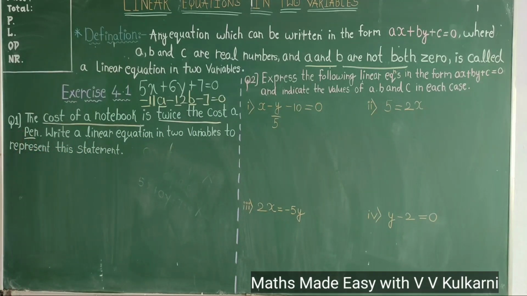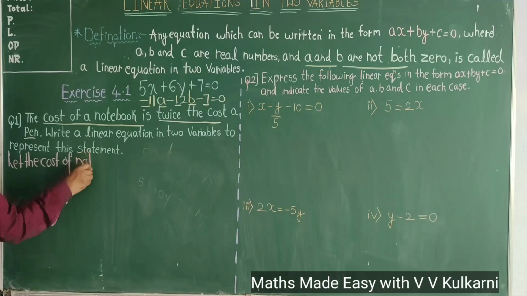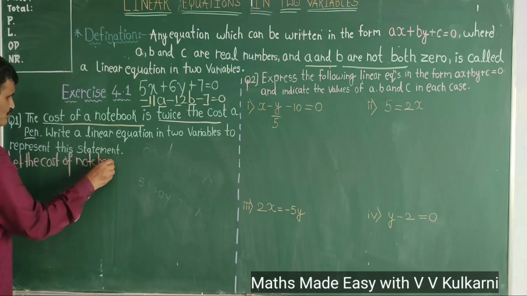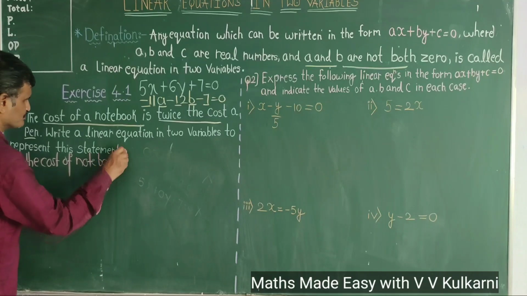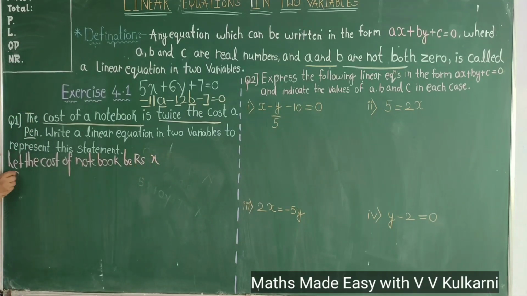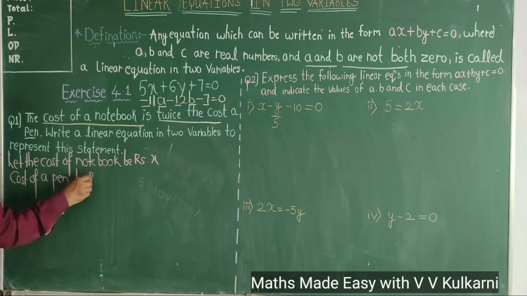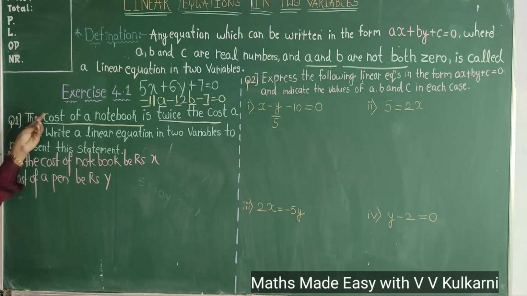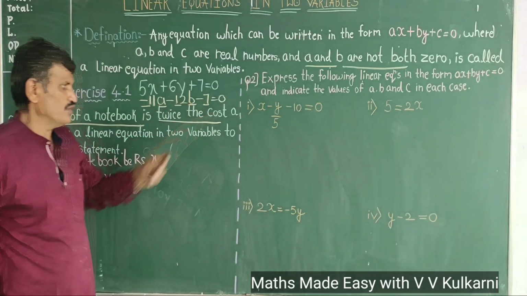So what I'll write here is, let the cost of a notebook be rupees x, and the cost of a pen be rupees y.